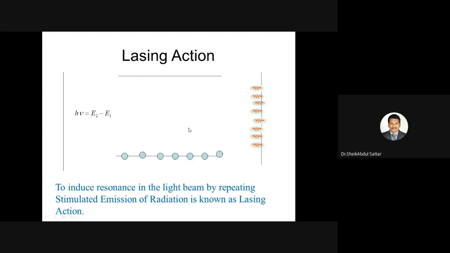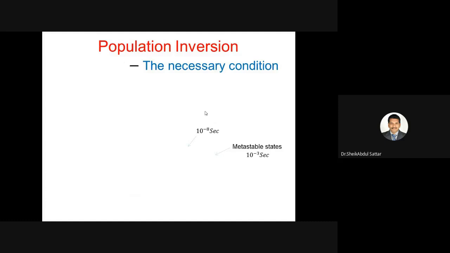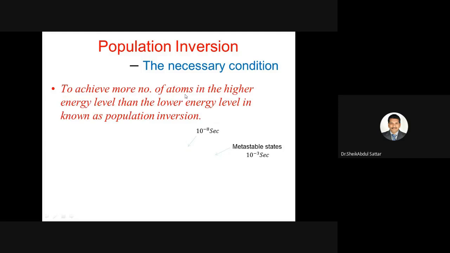That can be done only when the system has energy states with a high lifetime. So to initiate lasing action, a necessary condition must be satisfied: the presence of more atoms in the excited state than in the lower state. That is called population inversion. So what is the necessary condition for lasing action? Population inversion, meaning more atoms in the excited state than in the lower state.